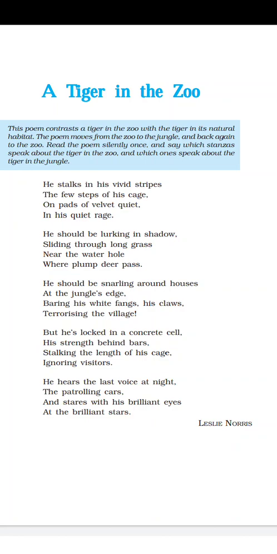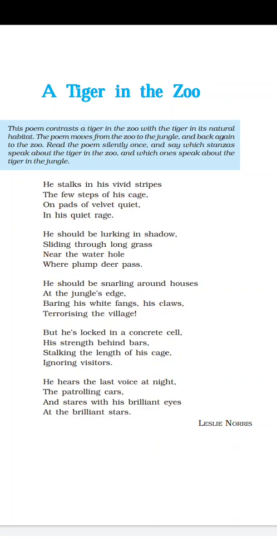In each stanza, if you see the first stanza: stripes A, cage B, quite C, rage, again cage and rage, so B, so A B C B in this way.